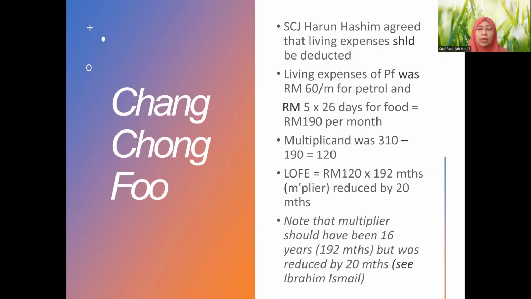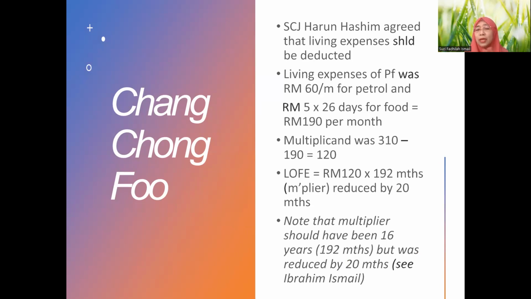And Supreme Court Judge Harun Hashim agreed. So the court deducted 60 per month, and deducted 5 times 26 days of working days for food, in the year it becomes 190. So now multiplicand will be 310, gross salary, minus 190. It becomes 120. Very small amount, the net annual income.